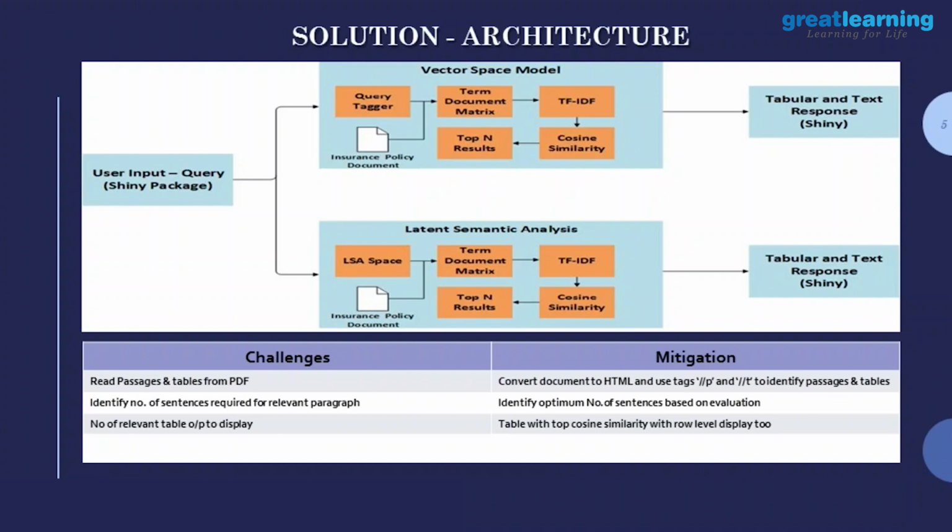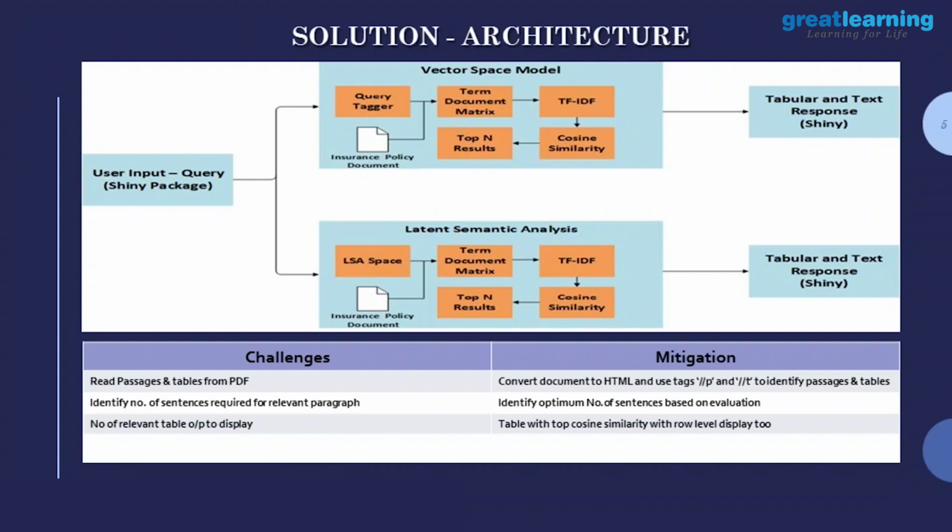It's a bag of words model where it does not deal with correlation. It treats each word independently. If you just give policy owner, it does not take it as one single term. It says policy and owner. It's a bag of words model, so it does not deal with correlation.